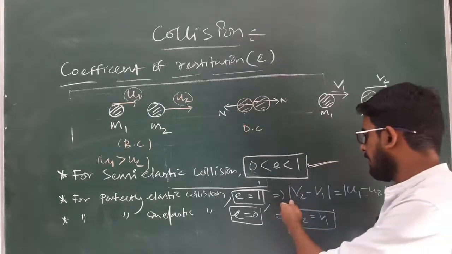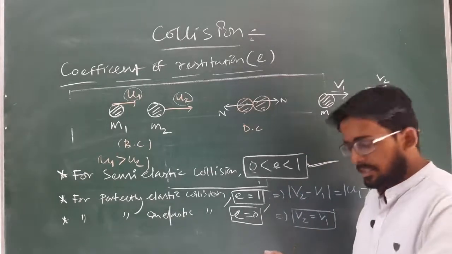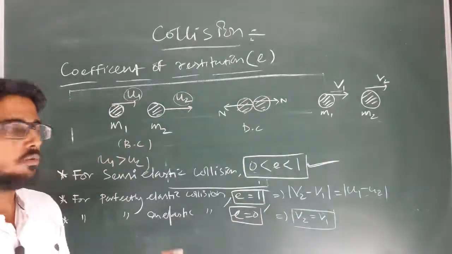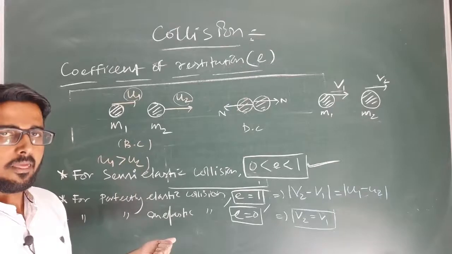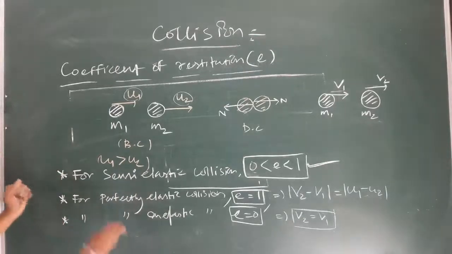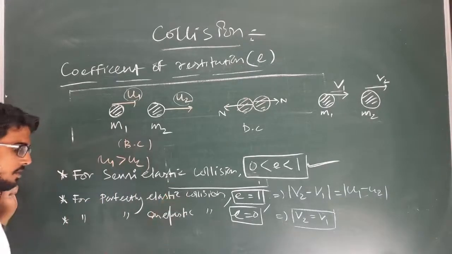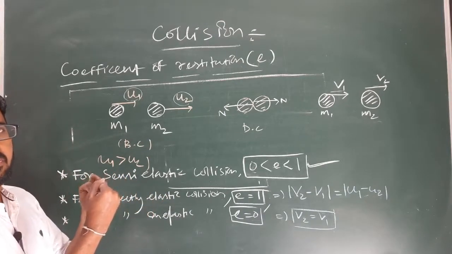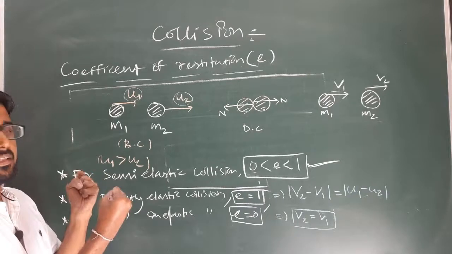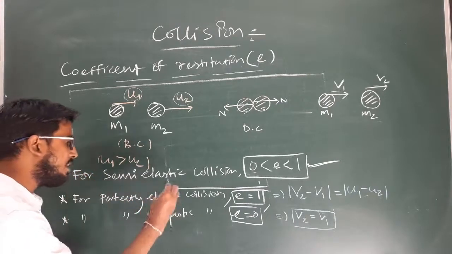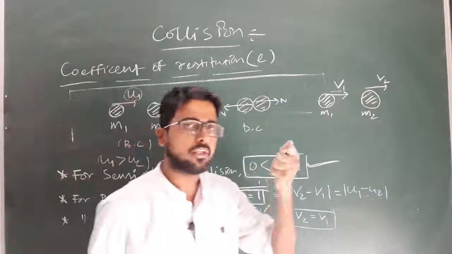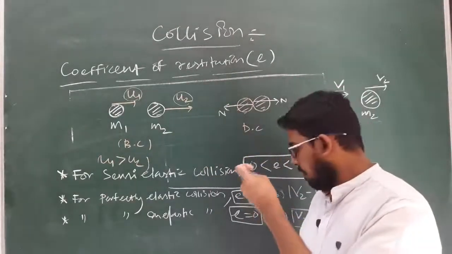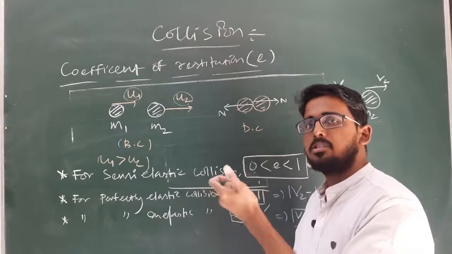In this type of case, when the collision is perfectly elastic, the velocity of the particles before collision and after collision will remain nearly equal. Clear? A perfectly elastic collision is generally considered to be a collision at the subatomic level, that means electron-electron collision, proton-proton collision, or electron-proton collision.